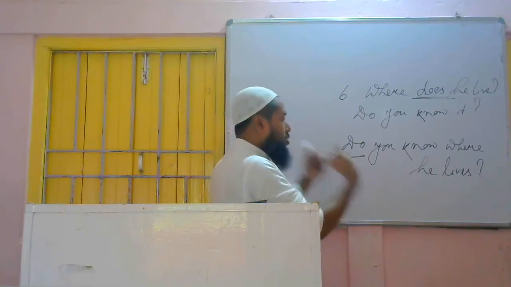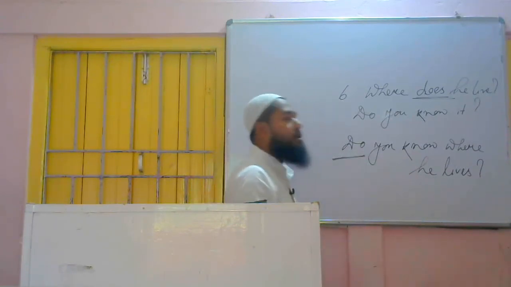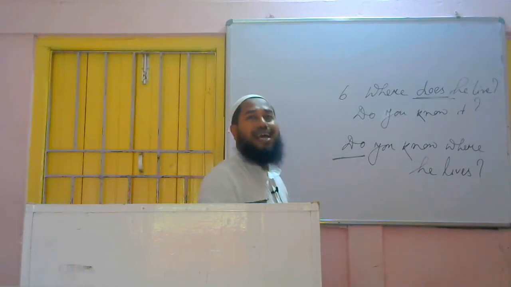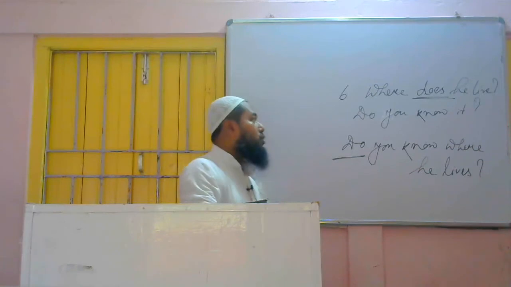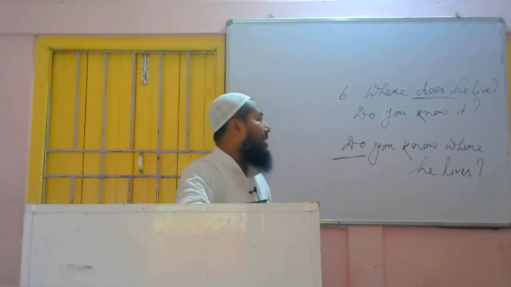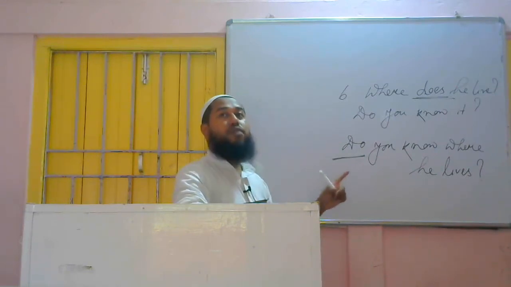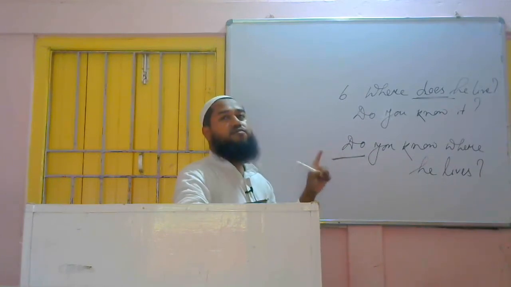If we keep both the parts in interrogative form, do you know where does he live, then this will not be a single sentence. So in these cases, when we get two interrogative sentences and we are asked to change them into a single sentence, then that sentence will have only one interrogative formation.